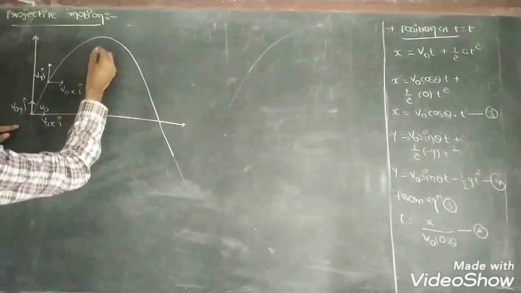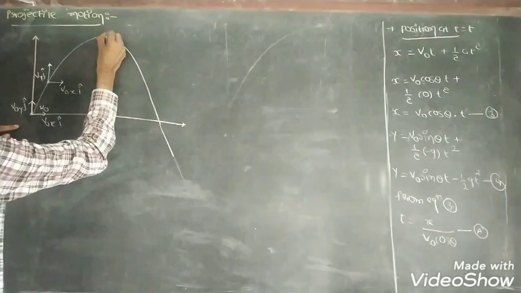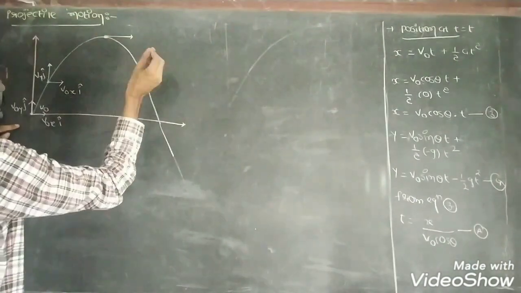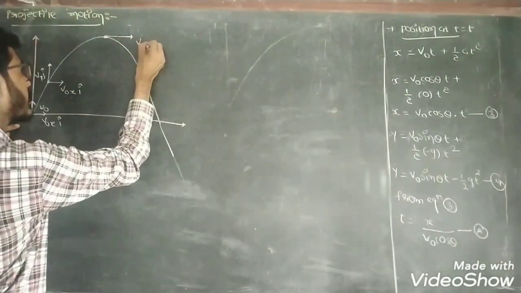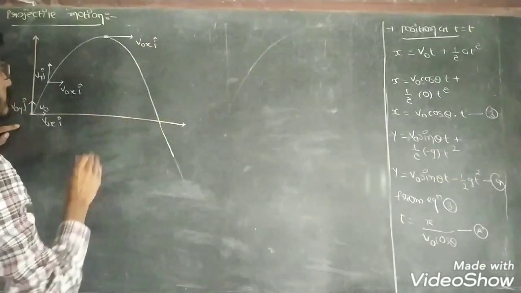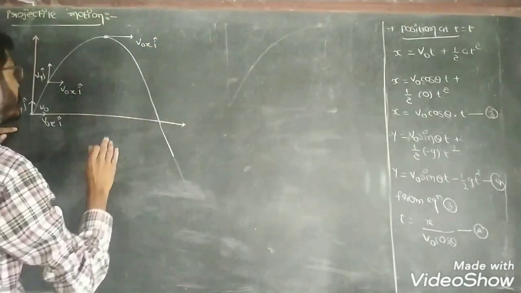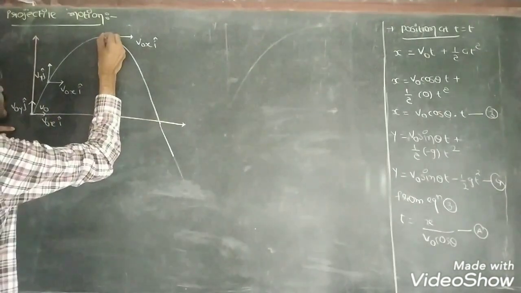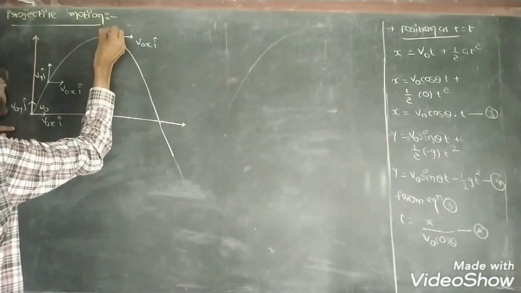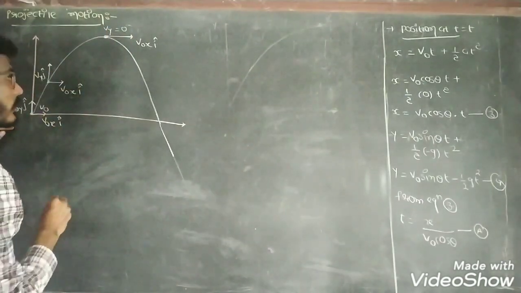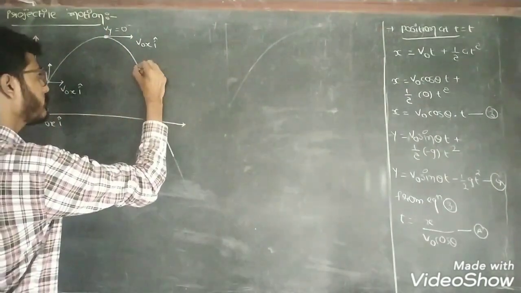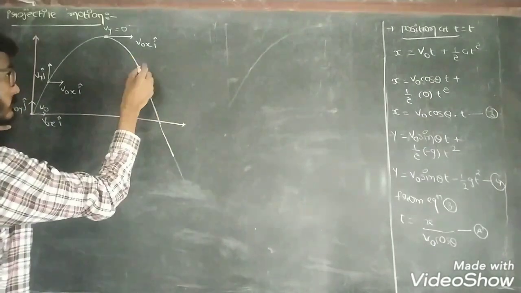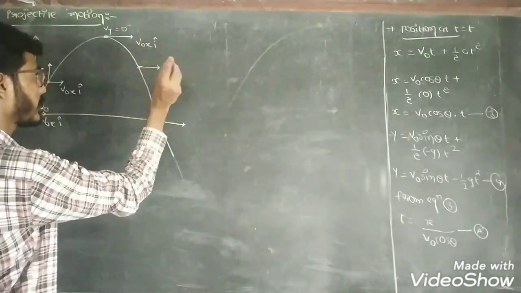Now at the maximum height the x component is v0x i caret as it is, but the y component becomes 0.